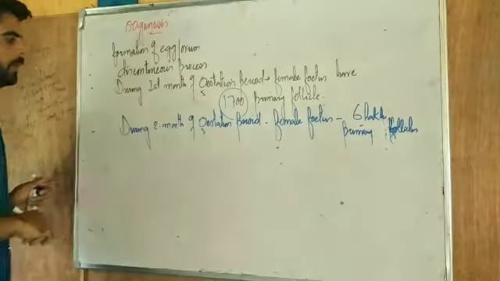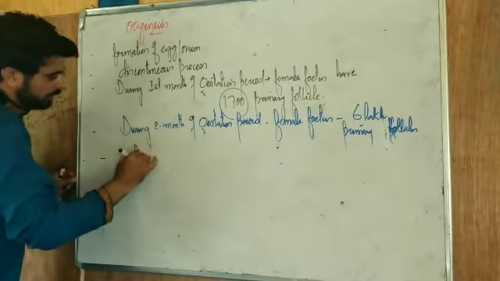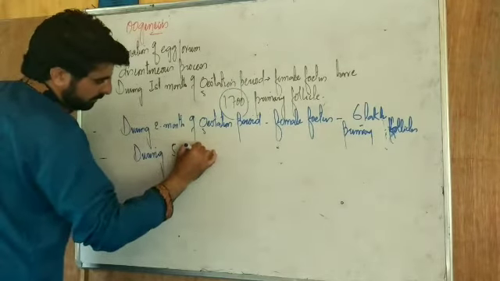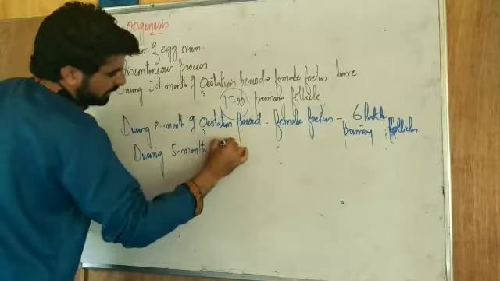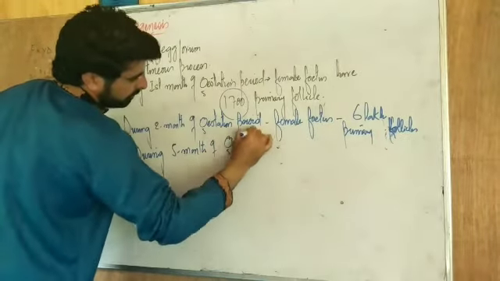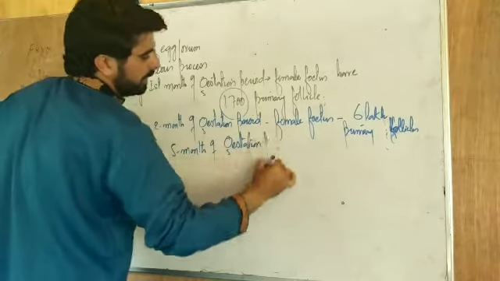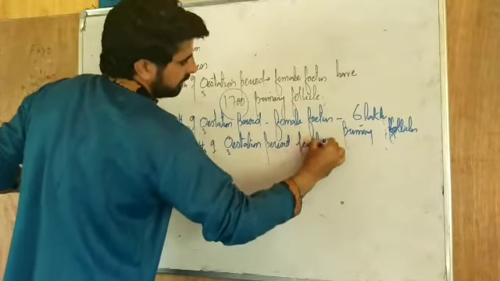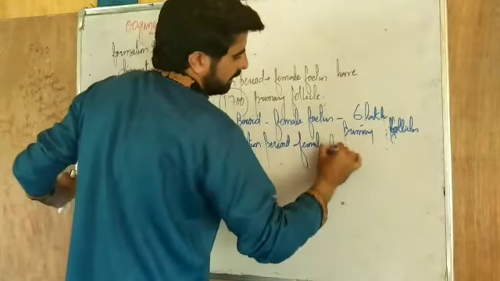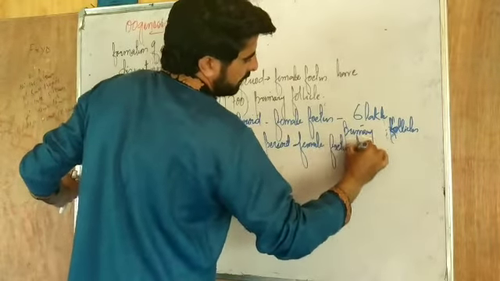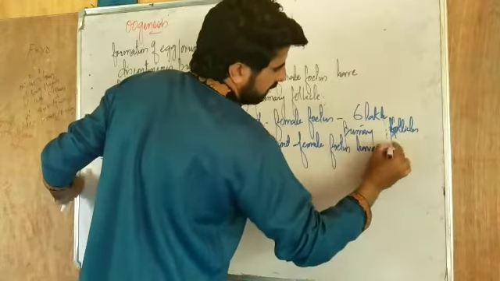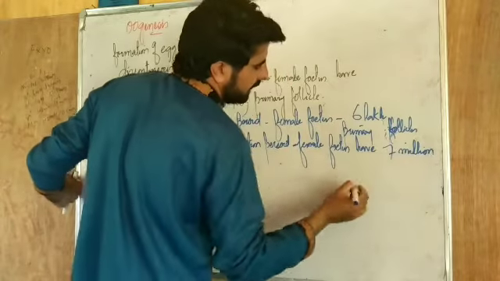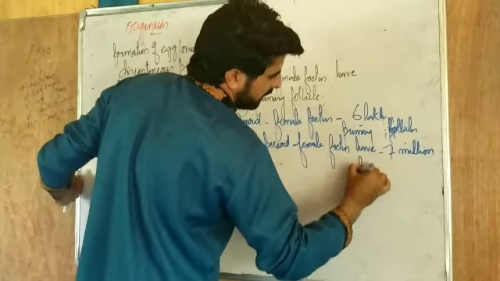Now, during the 5th month of the gestation or pregnancy period, the female fetus has 7 million primary follicles.